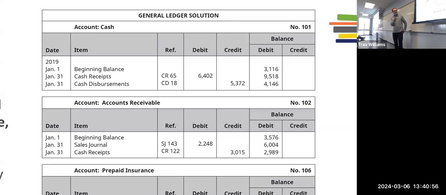So let's think about that. Why is there a debit in accounts receivable from the sales journal? Because we made some sales and the customers didn't pay us, right? So our accounts receivable has gone up by that amount. And then from the cash receipts journal, page 122, we see how much customers have paid us towards their accounts receivable, which reduces accounts receivable, getting us to our final balance. Okay, is that all making sense so far?